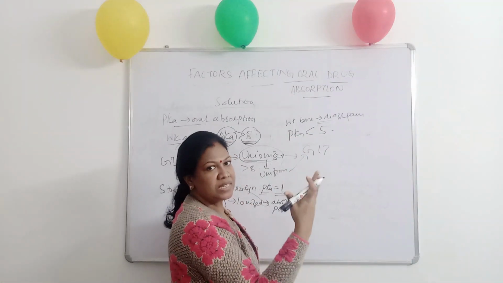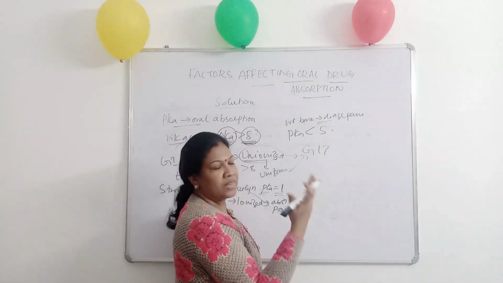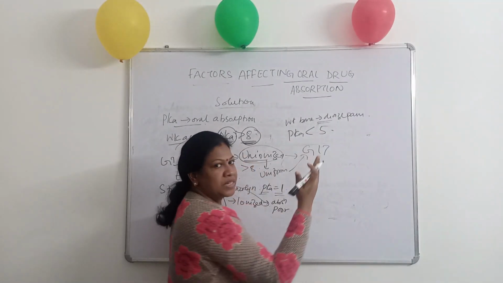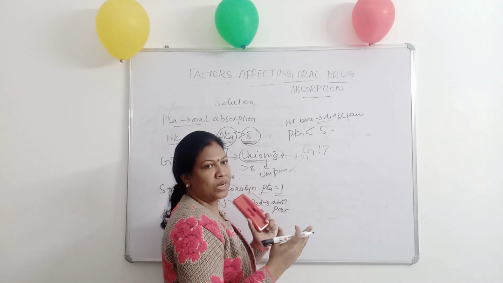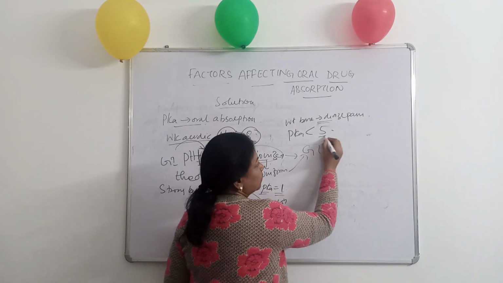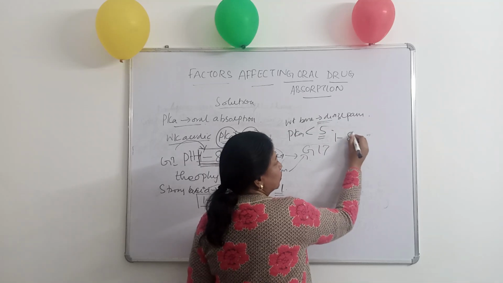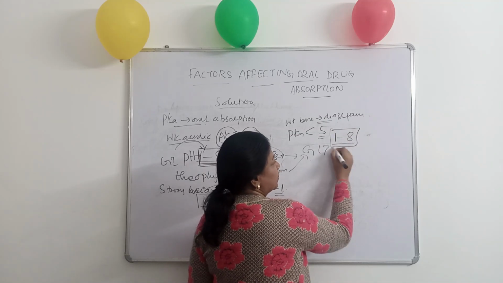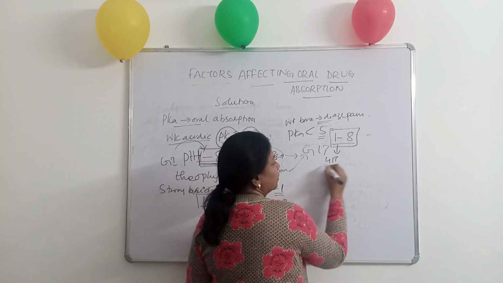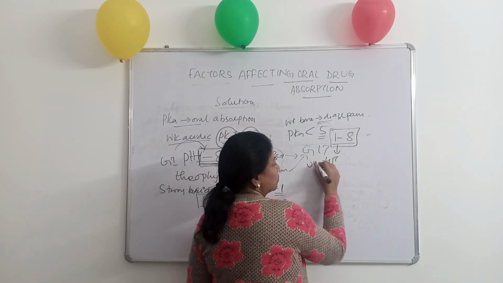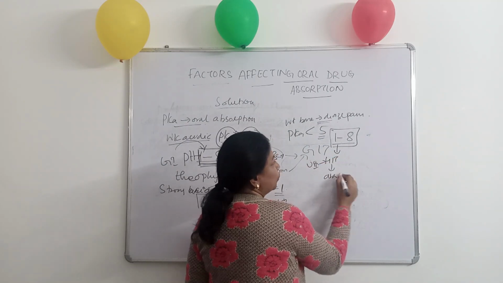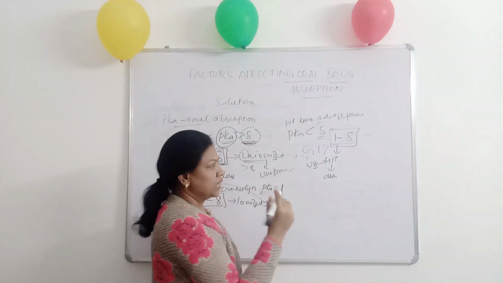So it is a weak base having pKa less than 5. That means less than 5, towards 4, 3, 2, 1. So this weak base will be unionized between 1 and 8. That means throughout the GIT they will be unionized, so they will be absorbed uniformly throughout the GIT.